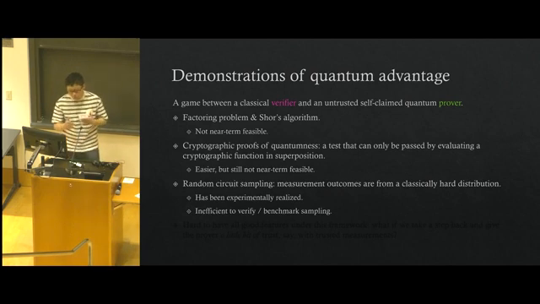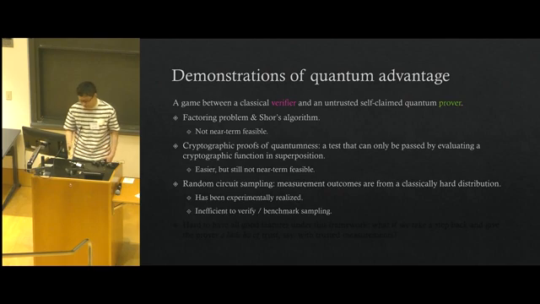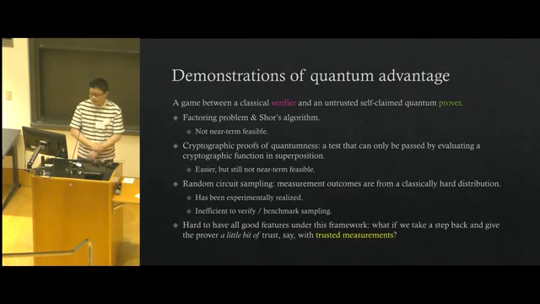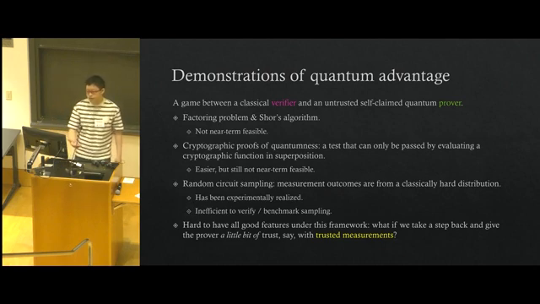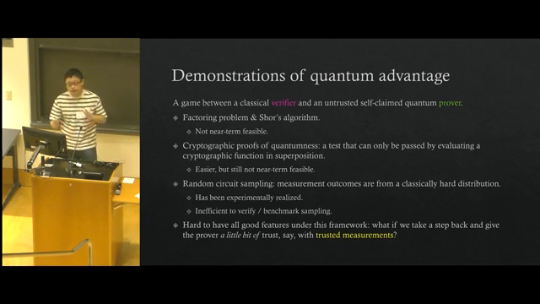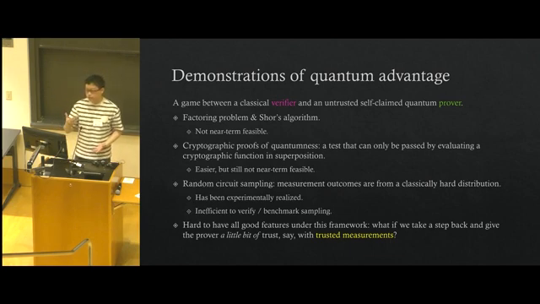But unfortunately, it is very inefficient to verify or benchmark the samplings. Therefore, it seems to us that it's quite hard to have a demonstration of quantum advantage that has all of these good features under this framework. So we thought about taking a step back and changing the rules of the game a little bit, to give the prover a little bit of trust, say with trusted measurements.